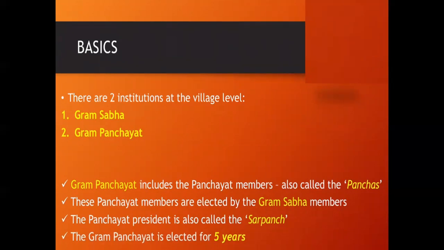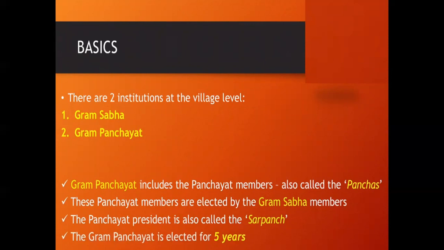So Gram Panchayat includes the Panchayat members. And these Panchayat members are elected by whom? By Gram Sabha members. The members in Gram Panchayat are elected by Gram Sabha members. So which is the bigger one? Gram Sabha is the bigger one, and Gram Panchayat is under this Gram Sabha.